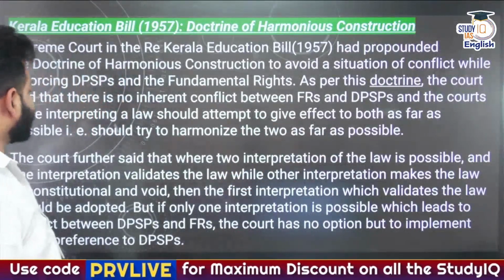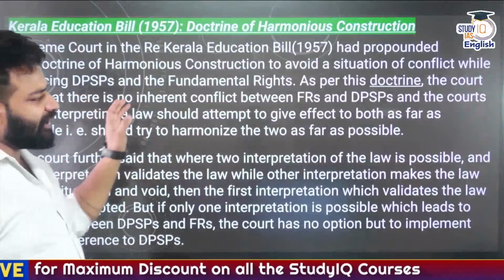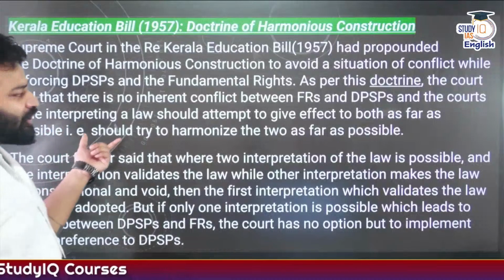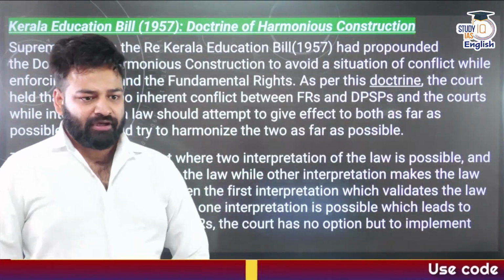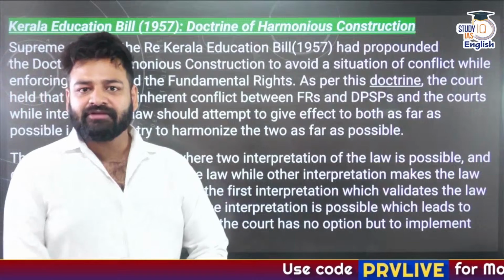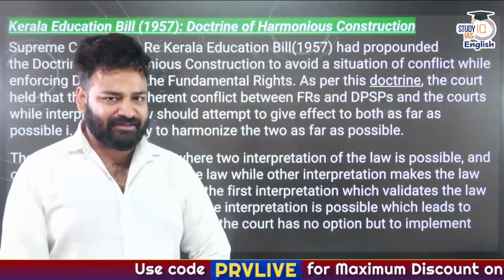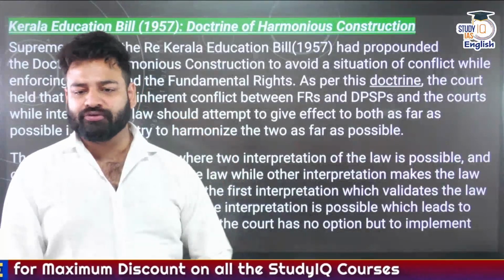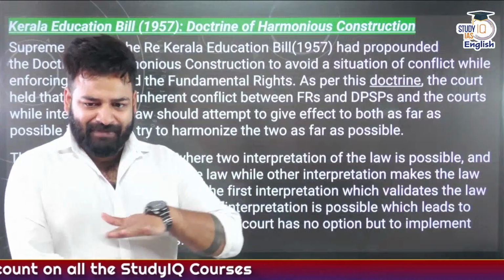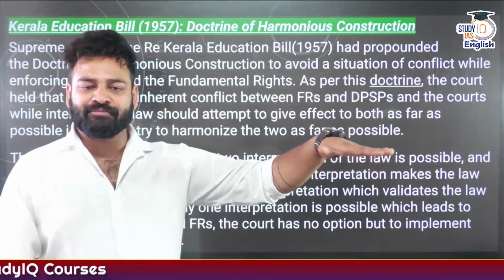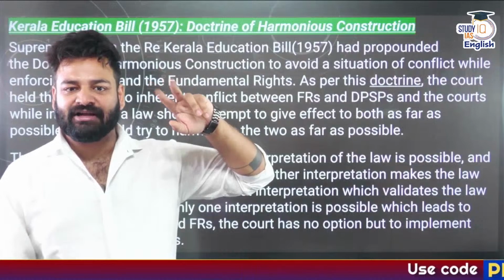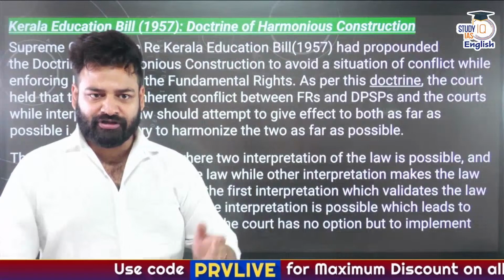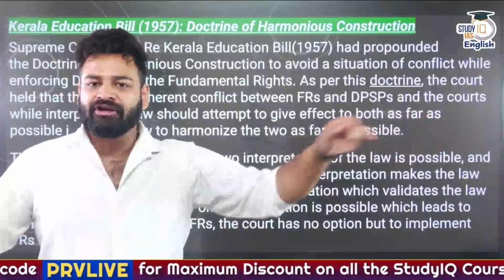And the courts, while interpreting a law, should attempt to give effect to both as far as possible. That is, they should try to harmonize the two. So basically, the Supreme Court stated that there is no conflict between fundamental rights and DPSPs, but while enforcing them, it is the duty of the judiciary to create a balance between the imposition of both. One should not dominate the other. One should not infringe or abrogate the other.